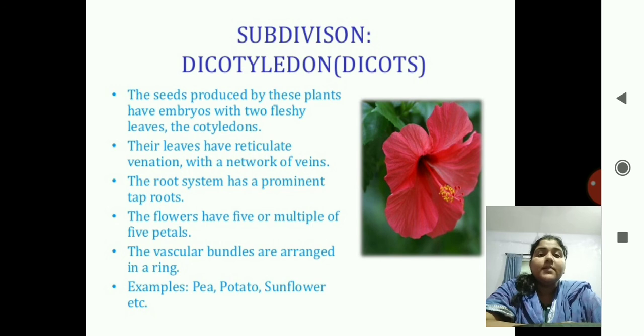First is of the leaves. How can you distinguish between dicotyledonous and monocotyledonous plants? So these are the differentiations. First the leaves. Leaves, how are they? Reticulate venation. Next, the root is of taproot system. All these terms you have studied in the earlier classes. The flowers have 5 or multiples of 5 petals. They have more than 5 petals. The vascular bundles are arranged in a ring. Examples are pea, potato, sunflower, etc.